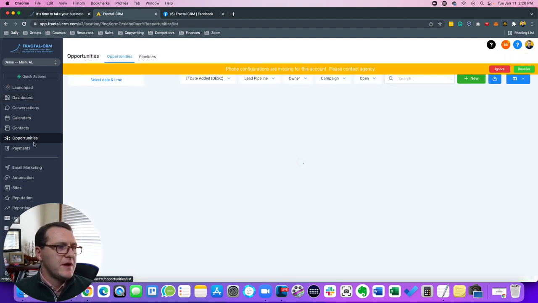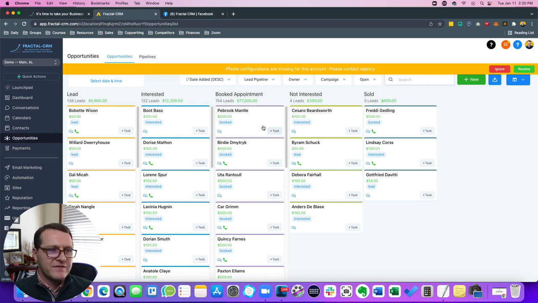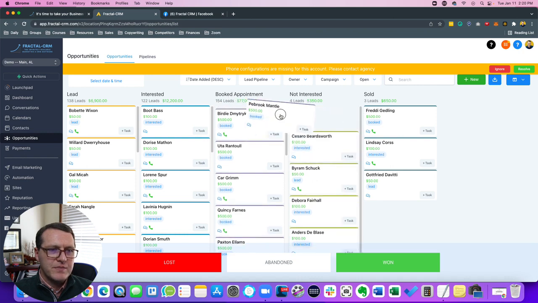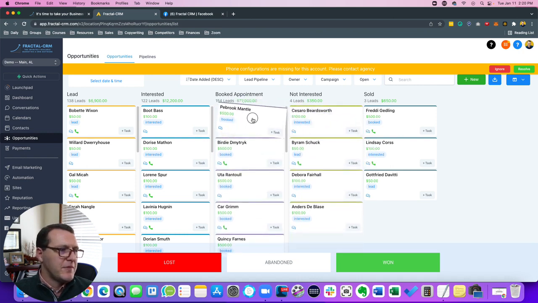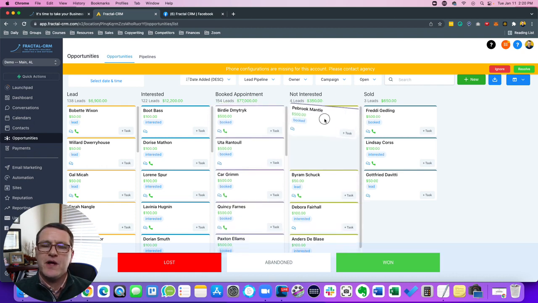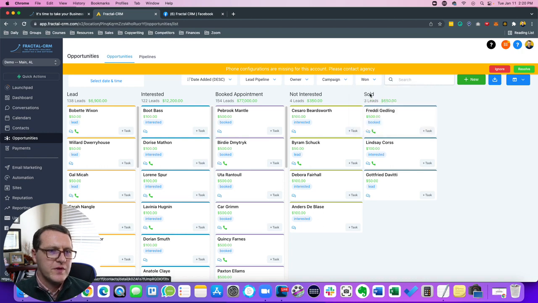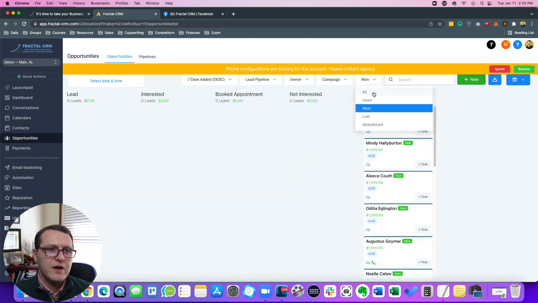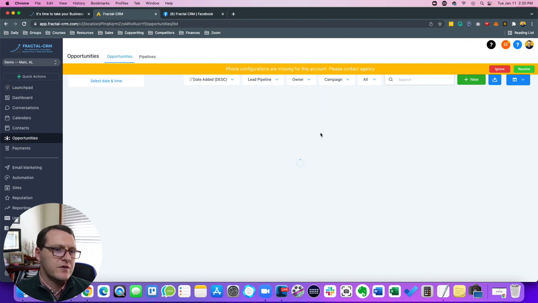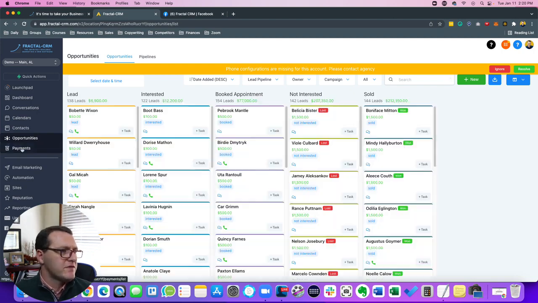Opportunities, this is your pipeline. If you've used Pipedrive or ActiveCampaign CRM or a lot of them like that, it's all drag and drop, so it's super simple. I'll talk about it in a second, but you can actually set up automation. So if somebody moves to a different pipeline or a different stage here, you can set up triggers and emails and texts and all these different things go out. You can see who all was open. You can see how many were won, abandoned, lost. So you can really break this down into a lot of different things.